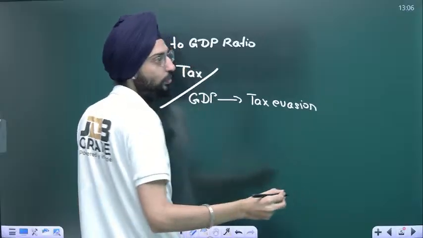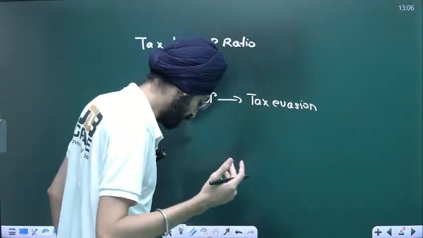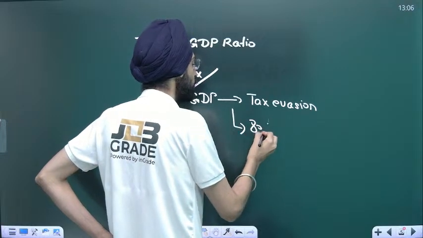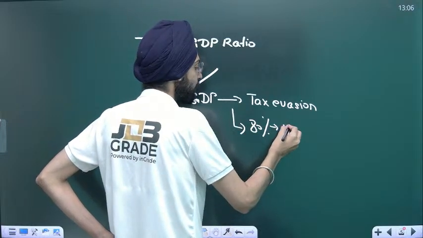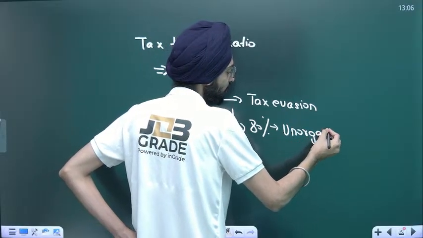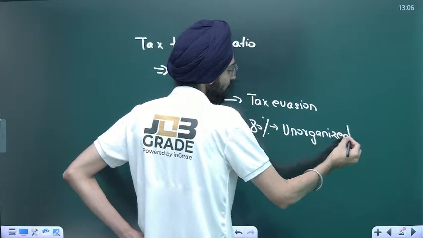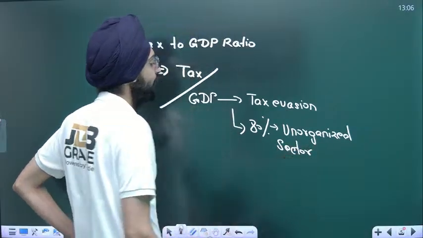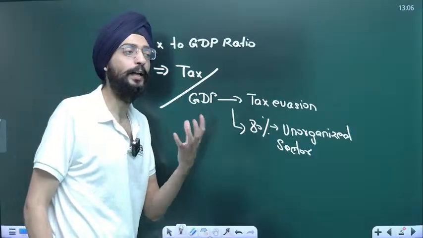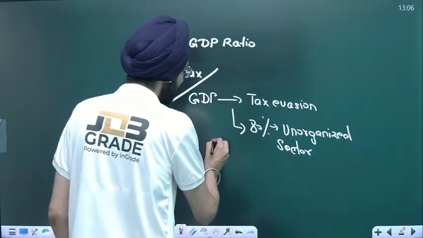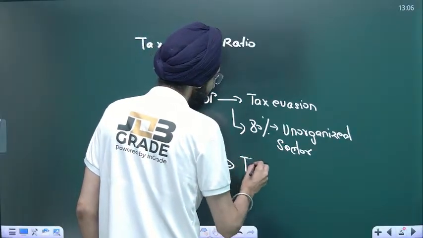Another is that almost 80% of the workforce is employed in the unorganized sector. That means people are not paying direct taxes. TDS, that is tax deducted at source, has not been there.